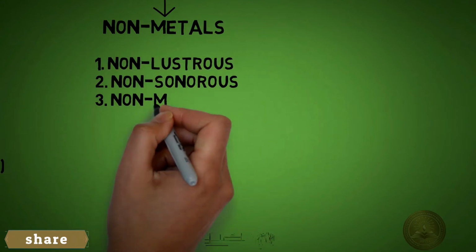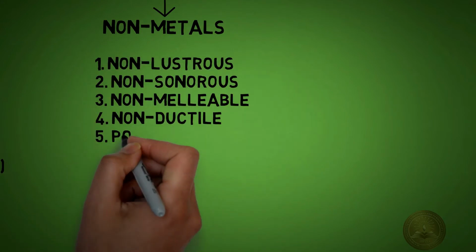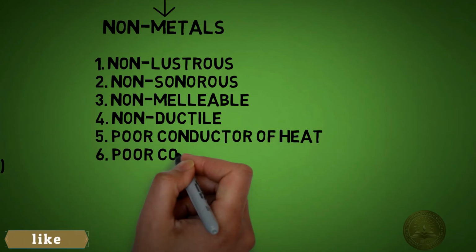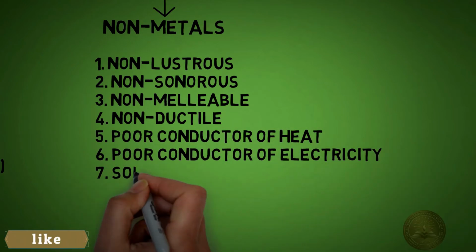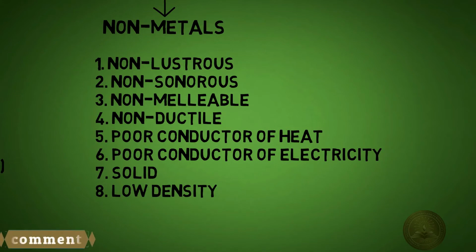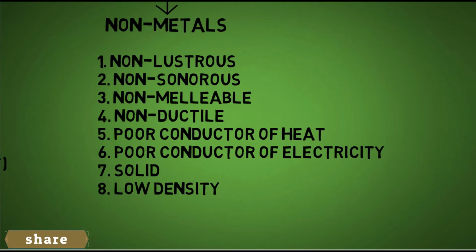Now we have non-metals. Non-lustrous. The best examples are wood and coal. Wood contains carbon, coal contains carbon. Non-sonorous. They do not produce any sort of ringing sound like metals do. They make a dull sound.